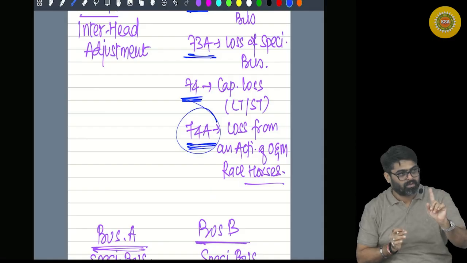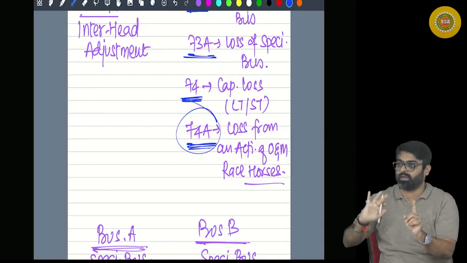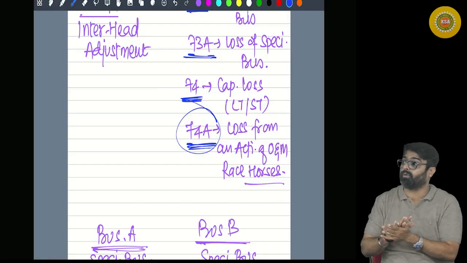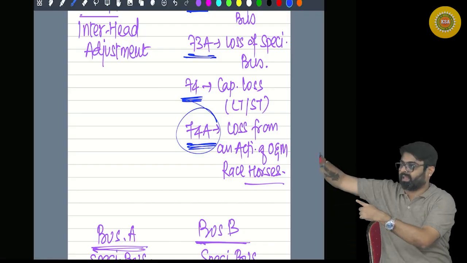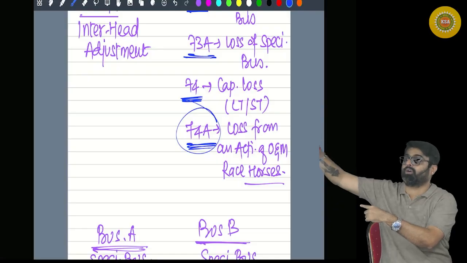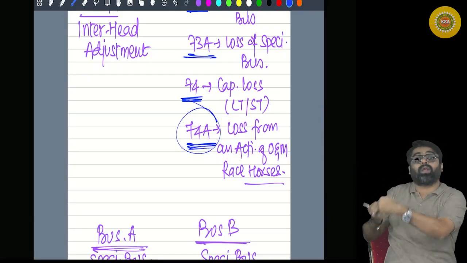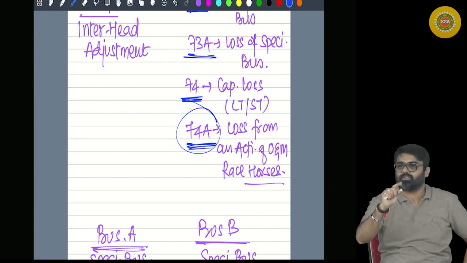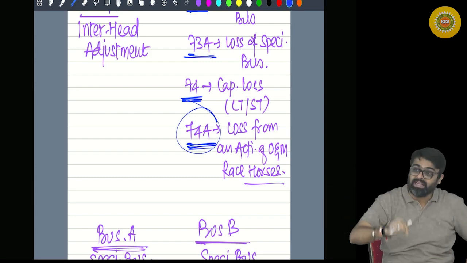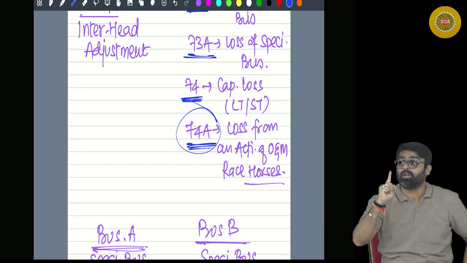Getting my point? Whenever you want to carry forward some loss to subsequent years for the first time, and after that the carry forward will keep on going on. Yes or no? But if you want to carry forward the loss of any year for the first time, the condition is the return of income of that year must be filed on or before the due date.